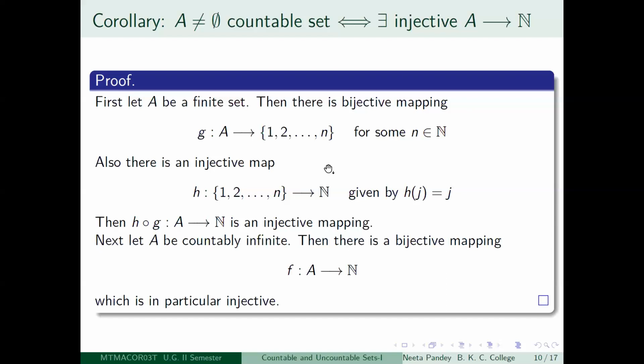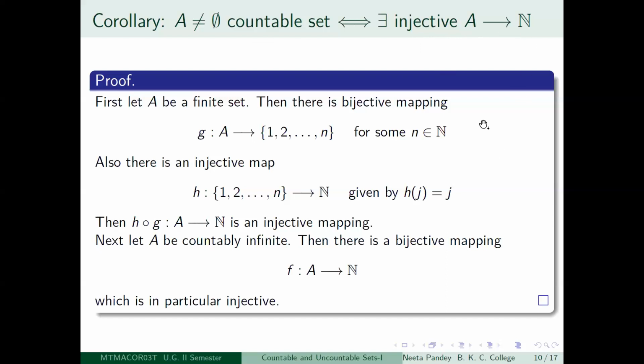Therefore, when we say that there is an injective mapping, we are in no way claiming that it is unique. All we are saying is that if you have a countable set, then there is some injective mapping. There may be several. Please keep this in mind.